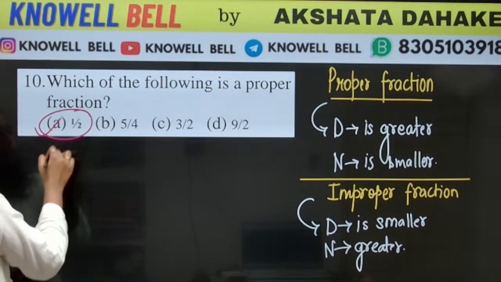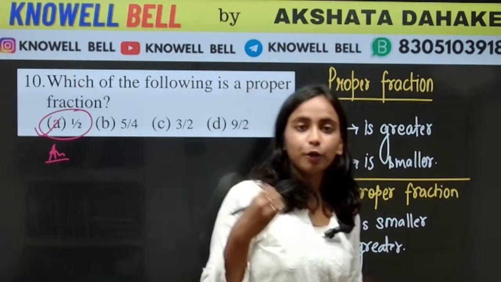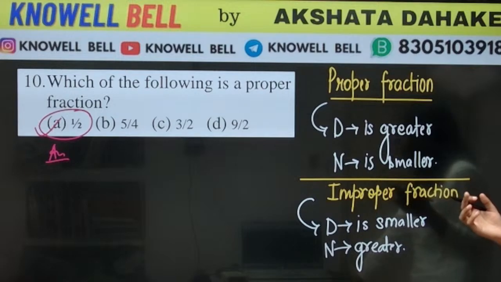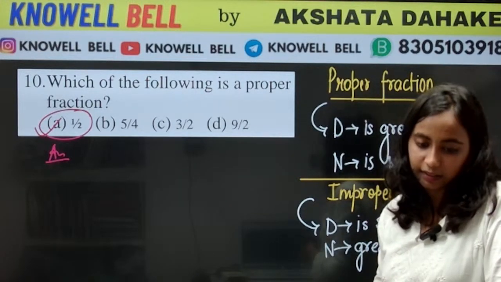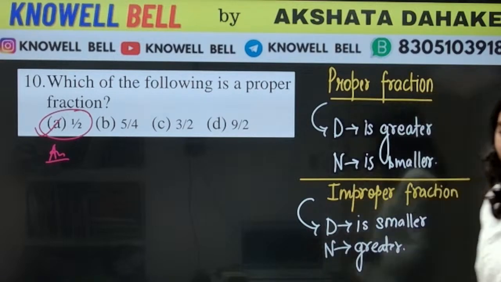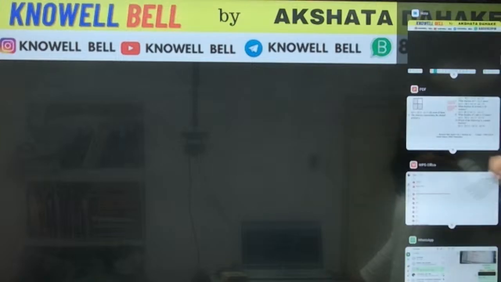We have just one option, 1 by 2. 1 by 2 mein numerator is 1, that is smaller, and denominator is 2, that is contrastingly greater. So what is going to be the right answer for question? 1 by 2. Improper fractions are the ones, correctly said Kanishka, in which denominator is smaller than the numerator. Correct. Okay. The next question, question number 11.